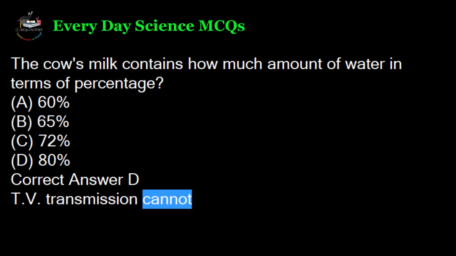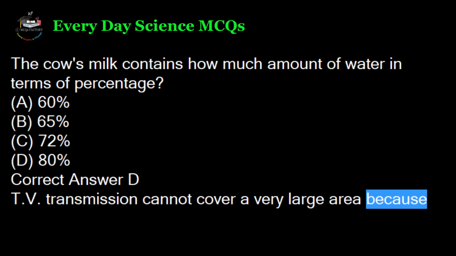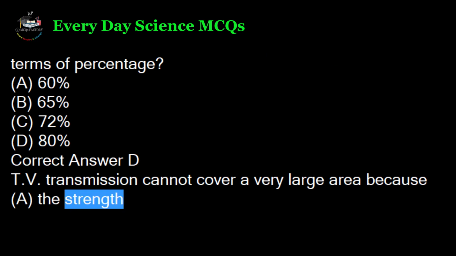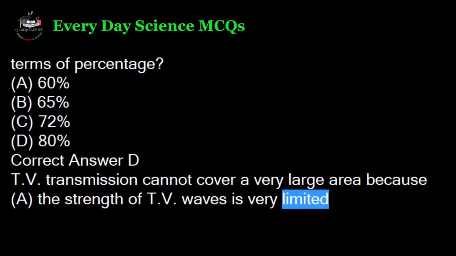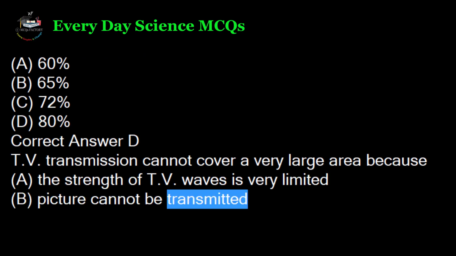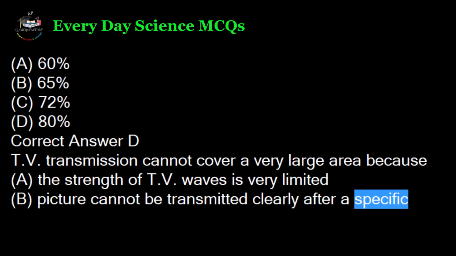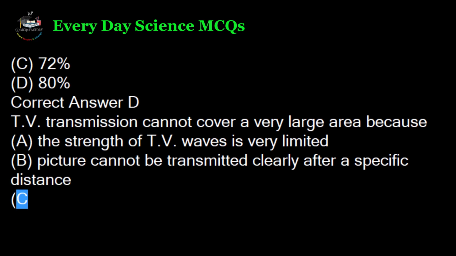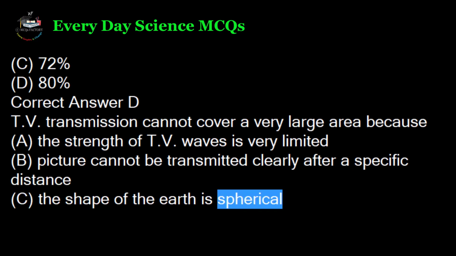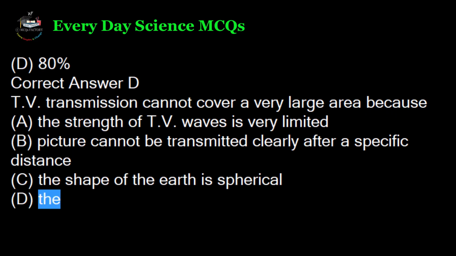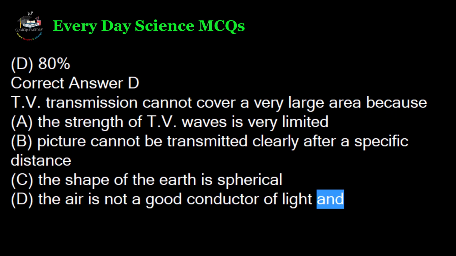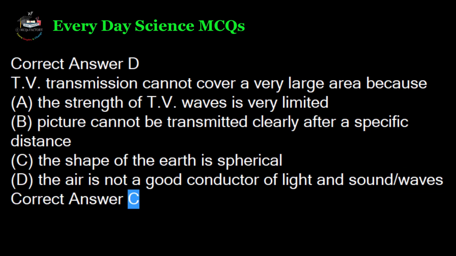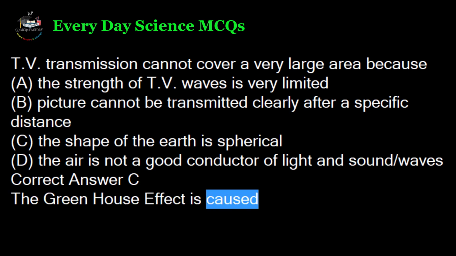TV transmission cannot cover a very large area because A. The strength of TV waves is very limited. B. Picture cannot be transmitted clearly after a specific distance. C. The shape of the Earth is spherical. D. The air is not a good conductor of light and sound waves. Correct answer C.